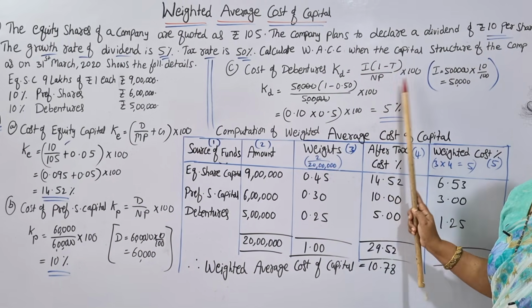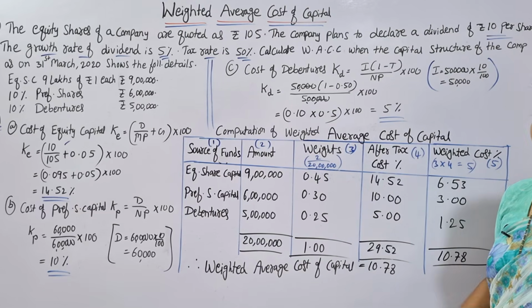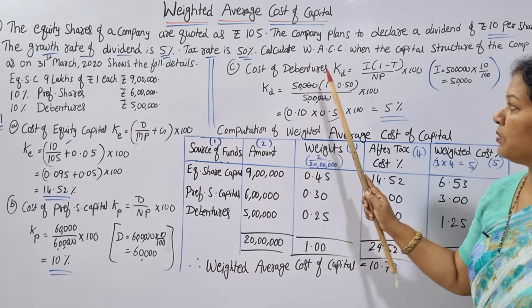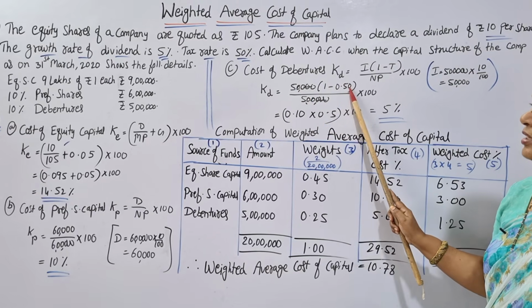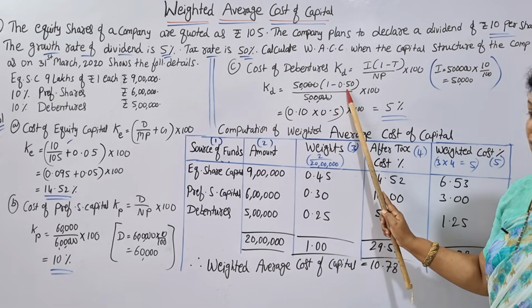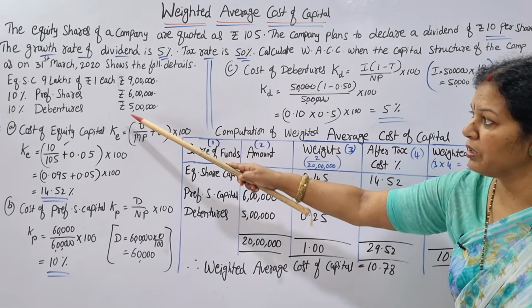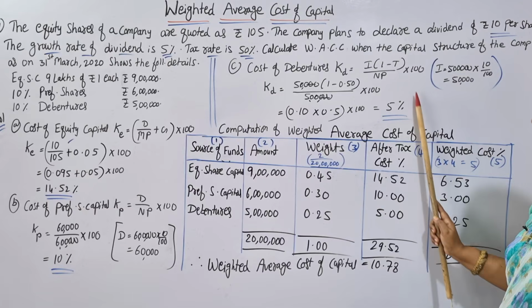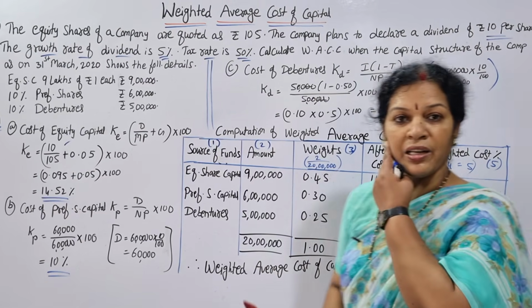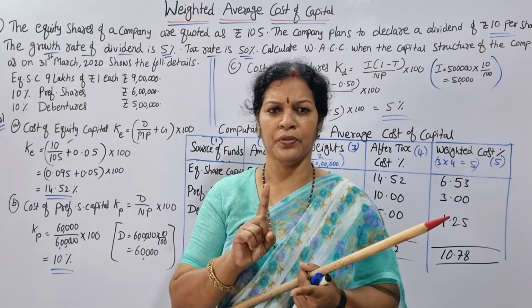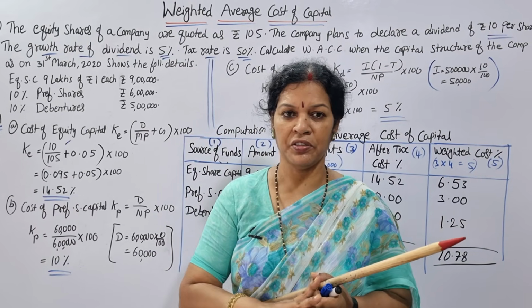Interest into 1 minus T by NP into 100. Okay, so interest is here 50,000, 5 lakh at 10% is 50,000, into 1 minus T. Tax rate is 50%, 50 by 100 it comes to 0.50, divided by total cost of the debentures, 5 lakh, net proceeds are 5 lakh, into 100. So you got 5%.